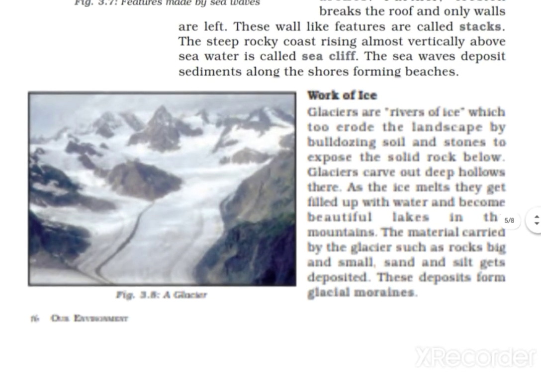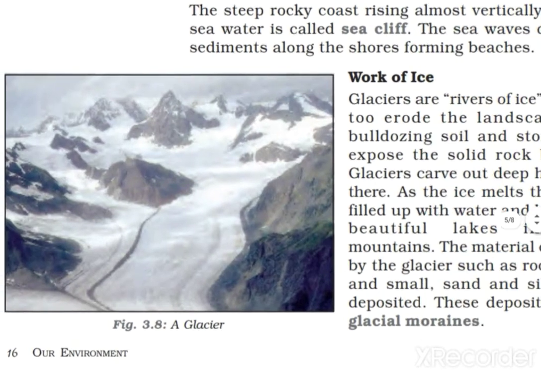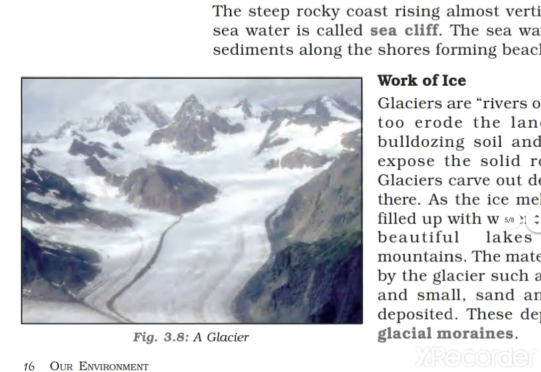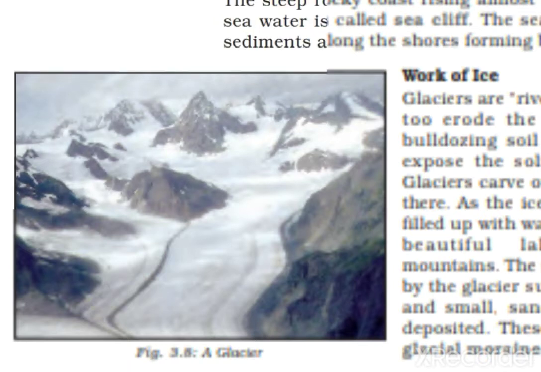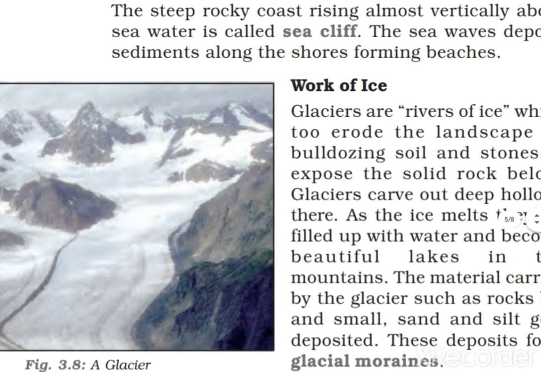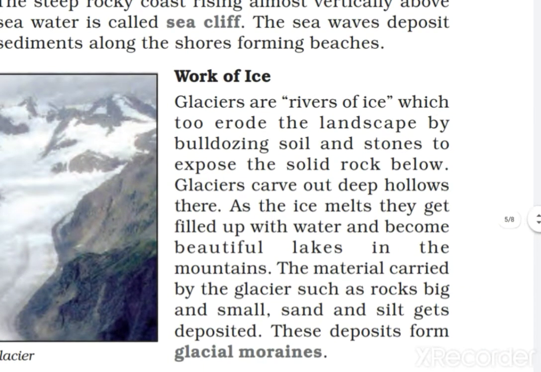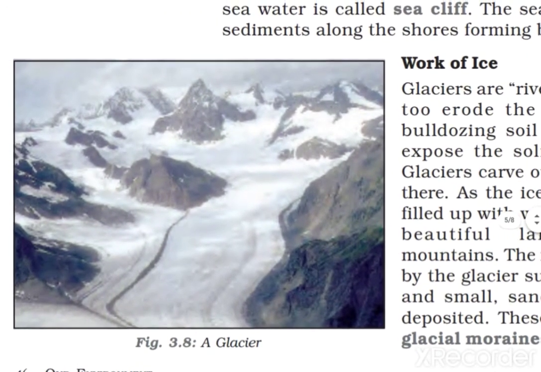Work of ice. Here you can see on the left hand side a beautiful picture. You can see a glacier, right? We all like to see all this natural beauty, but it is also part of landform, right? So glaciers are also known as rivers of ice. Glaciers are rivers of ice which too erode the landscape. While we are enjoying this natural beauty, actually they are creating some landform.